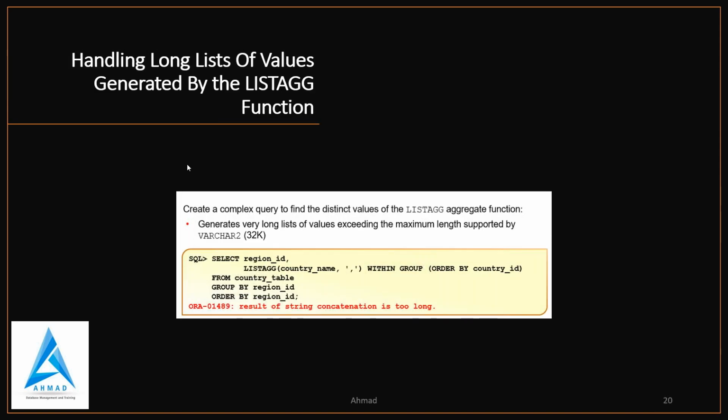Now, handling long list values generated by the LISTAGG aggregate function. It creates a complex query to find the distinct values of this aggregate function, and it generates a very long list value, and the length supported is 32,000. In Oracle Database 12.2, the LISTAGG function performs two steps. It orders the rows for each group in a query according to the ORDER BY expression, and it concatenates the values into a single string.